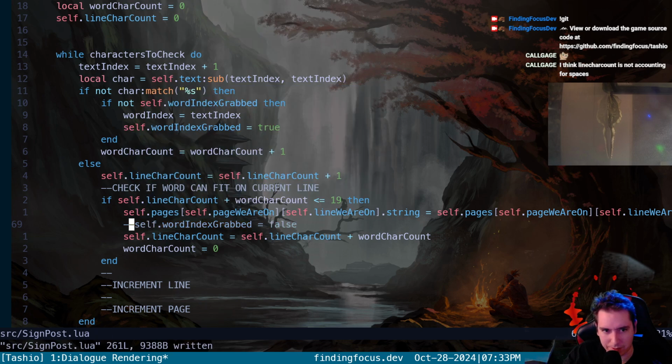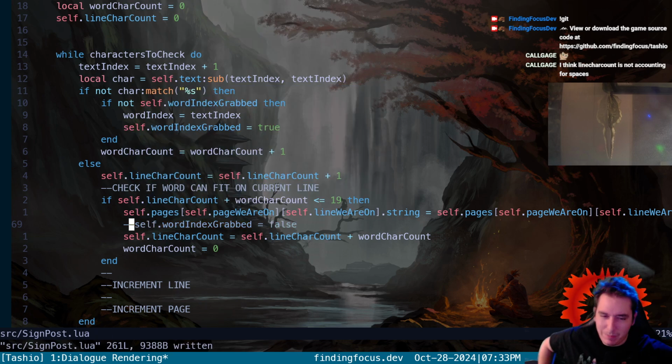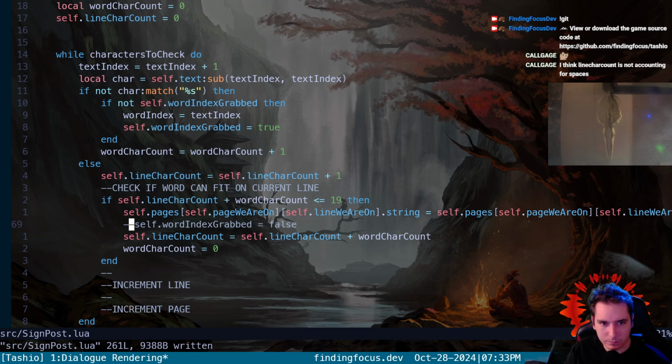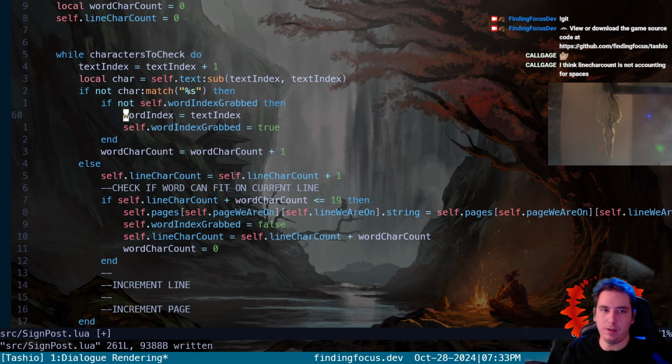I don't like this naming convention or word for it, but we basically just want to say, okay, word index is not grabbed. Then it'll say, oh, we only grab a word index if it's not a space, if it's a character, which I guess makes sense. But then when it goes to append a space, it thinks it's the old word index.